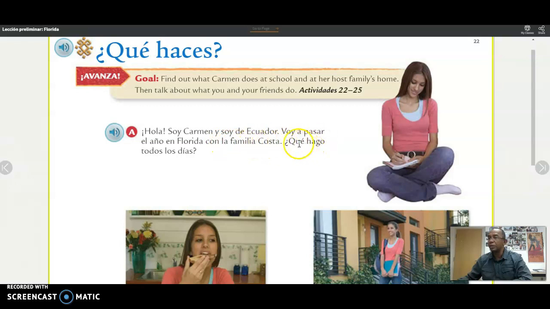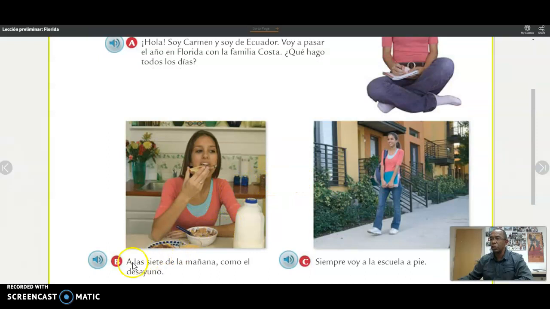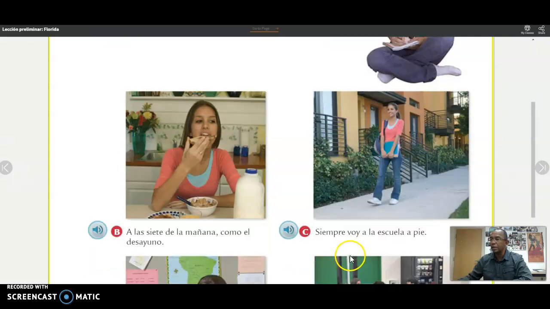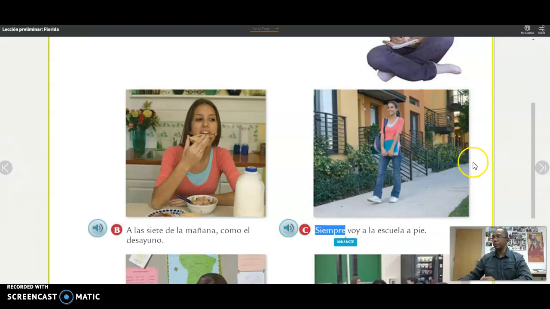¿Qué hago? What do I do? Todos los días. Remember the letter H is silent. So don't say hago, it's ago, okay? What do I do every day? So here she is, a las 7 de la mañana como el desayuno. At 7 o'clock in the morning, she's eating breakfast. Siempre voy a la escuela a pie. Siempre means always, okay? Siempre voy a la escuela. I always go to school on foot, walking.